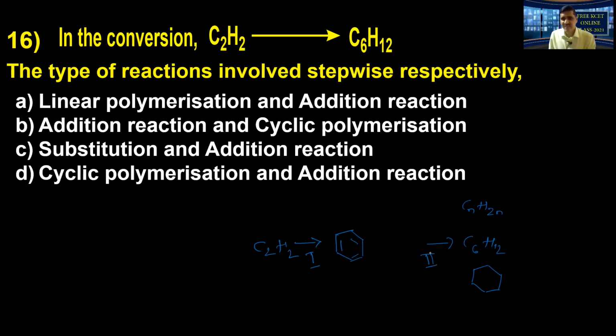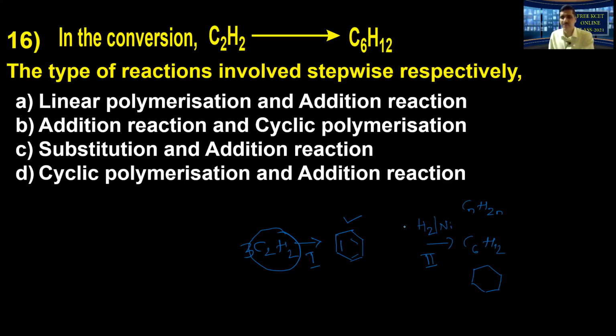Let's see. Now, acetylene I pass into a red hot iron plate. Three moles of acetylene undergo cyclic polymerization, and it forms benzene. Now they add on hydrogen. In benzene, if you carry out the reaction with hydrogen in presence of nickel, this is an addition reaction.